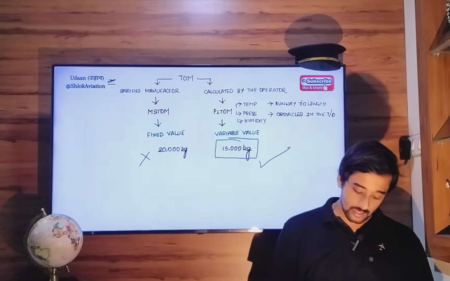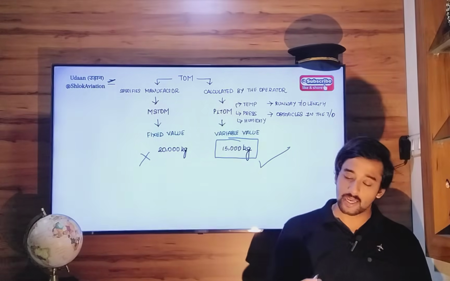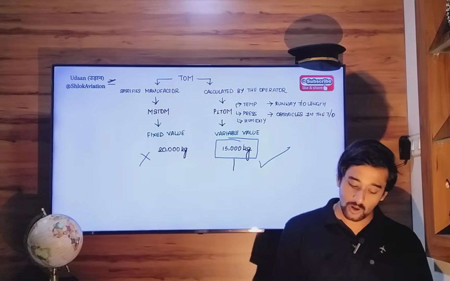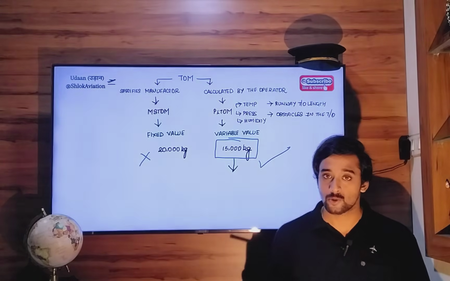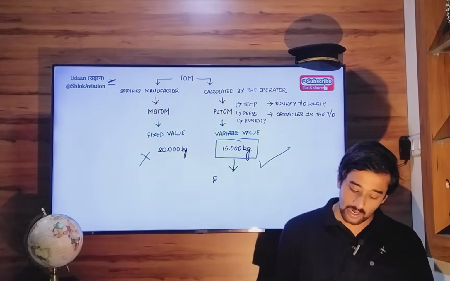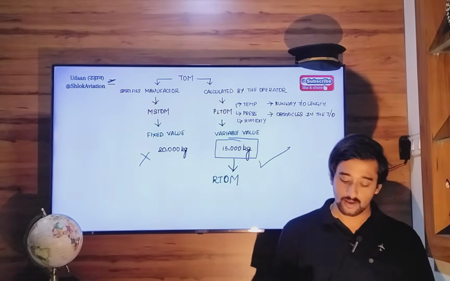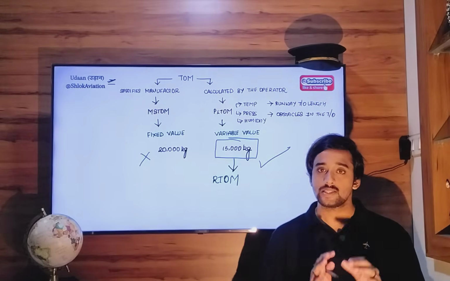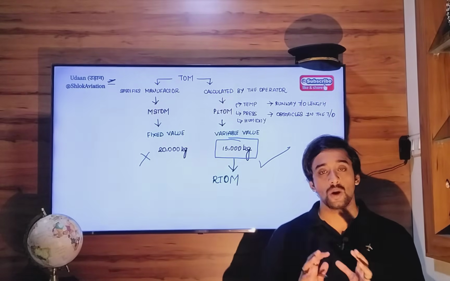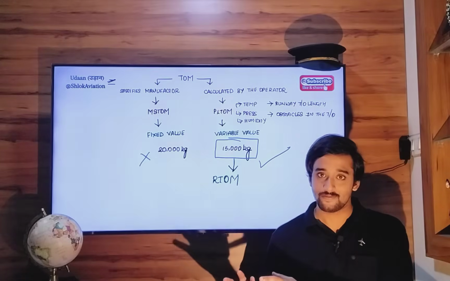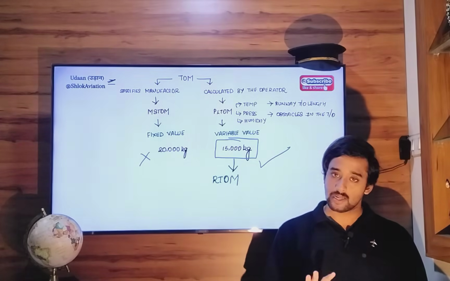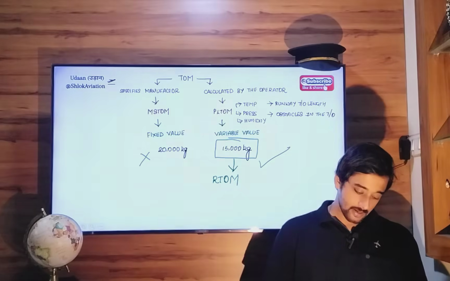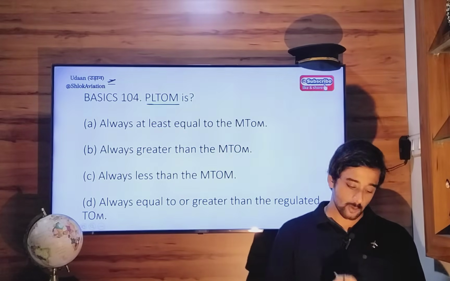And next, a very important point: this particular takeoff mass with which you have decided to load your aircraft up to the limit will be called regulated takeoff mass. This is the mass that you expect to take off with. So this is the difference. This is the meaning.